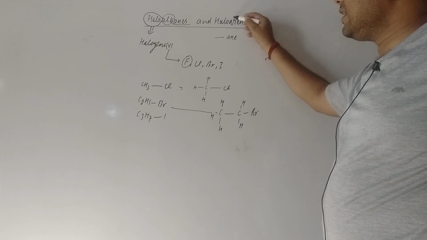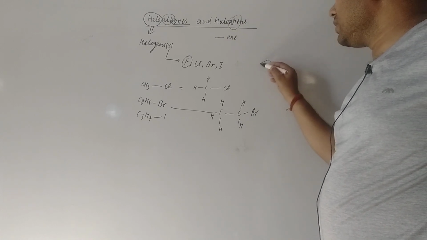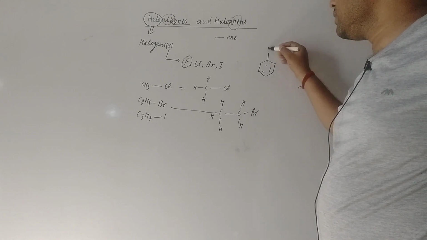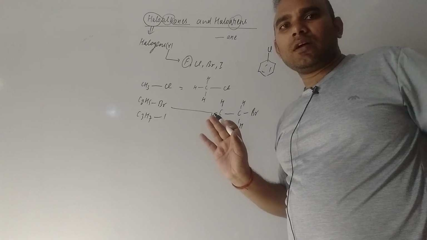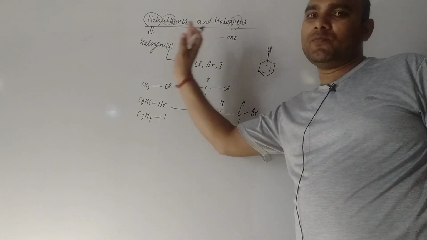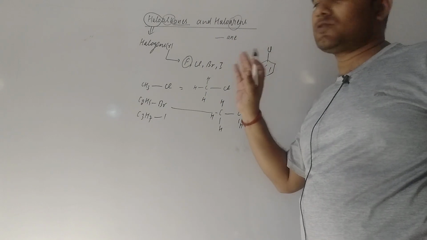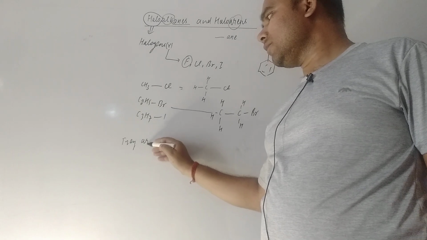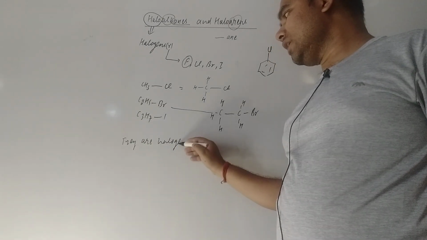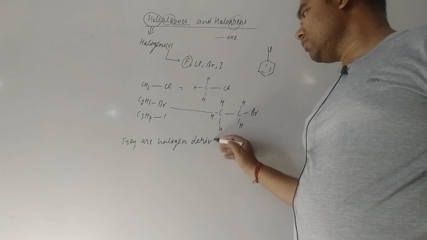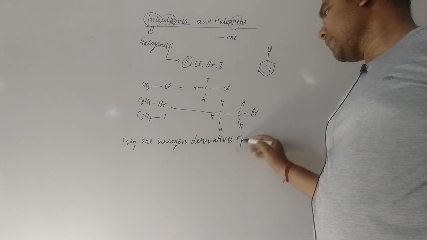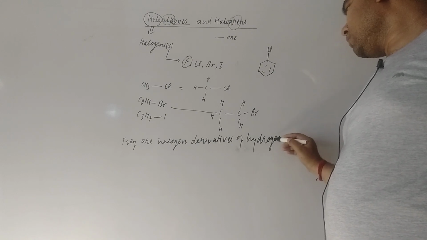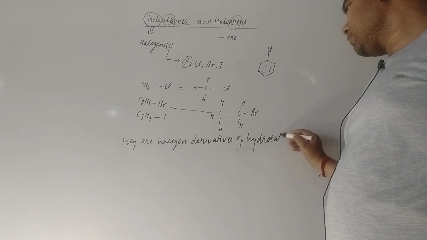In the same way, arene means what, student? Aromatic ring, any aromatic ring. This is an aromatic ring. If halogen is there, it is going to be a haloarene. Now the definition of haloalkane and haloarene is simple: both are halogen derivatives of hydrocarbons.